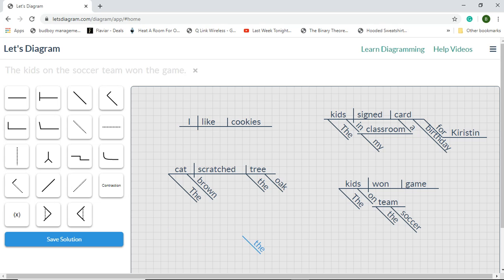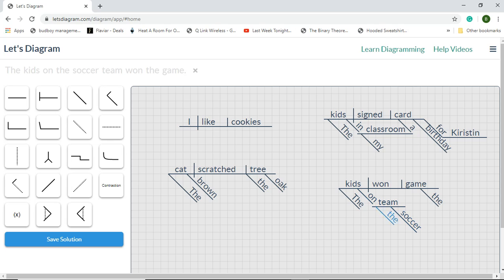The game. Okay. So, kids is our subject. Won is the verb. Game is the direct object. The is an adjective modifying kids. On the soccer team is a prepositional phrase. The preposition is on. The object of the preposition is team.